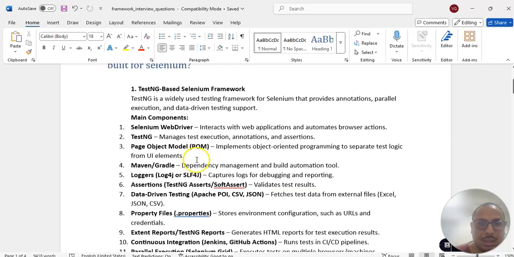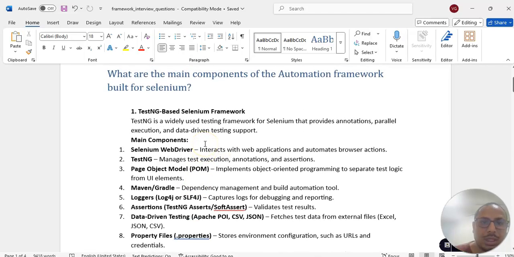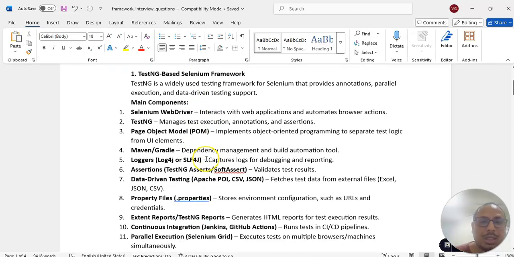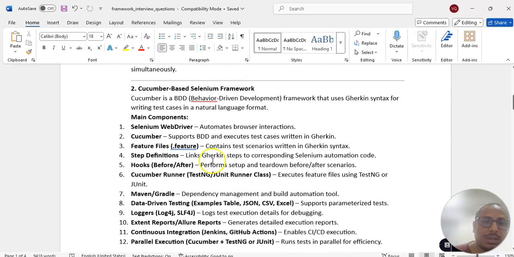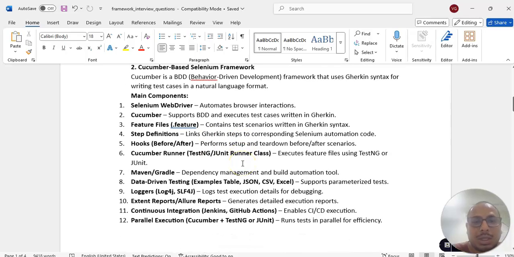This is what we require, the components for TestNG if we want to develop a framework using TestNG and Selenium. Suppose I want to develop the same thing with Cucumber. For Cucumber, a few of the things are the same. Selenium WebDriver, we require Selenium WebDriver.